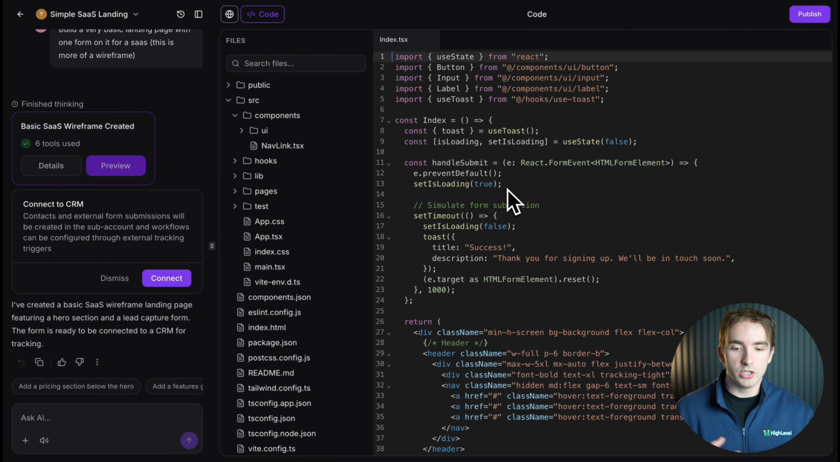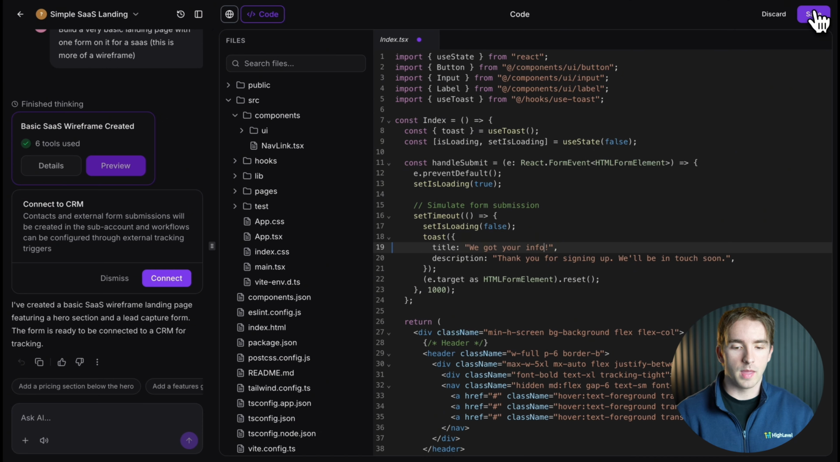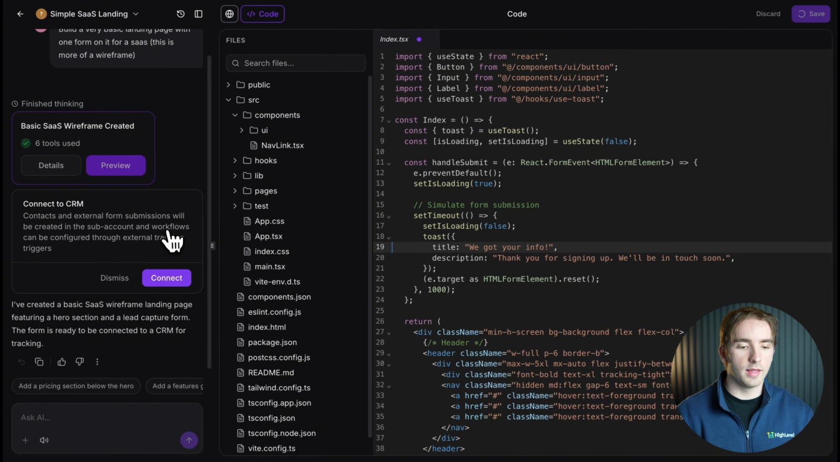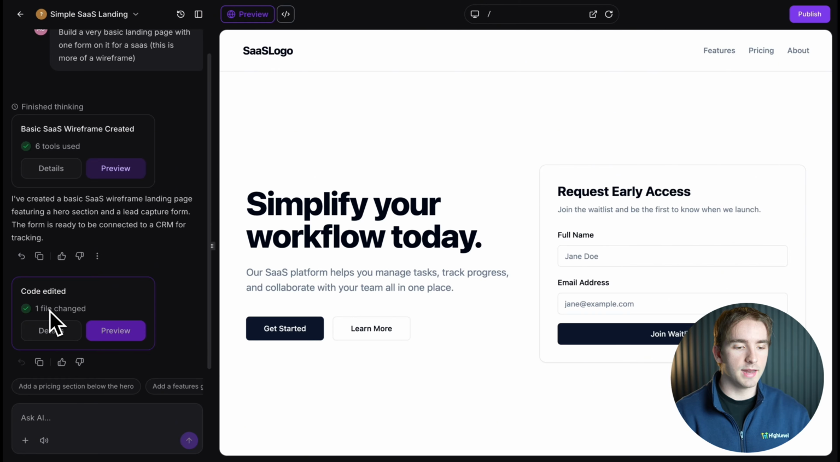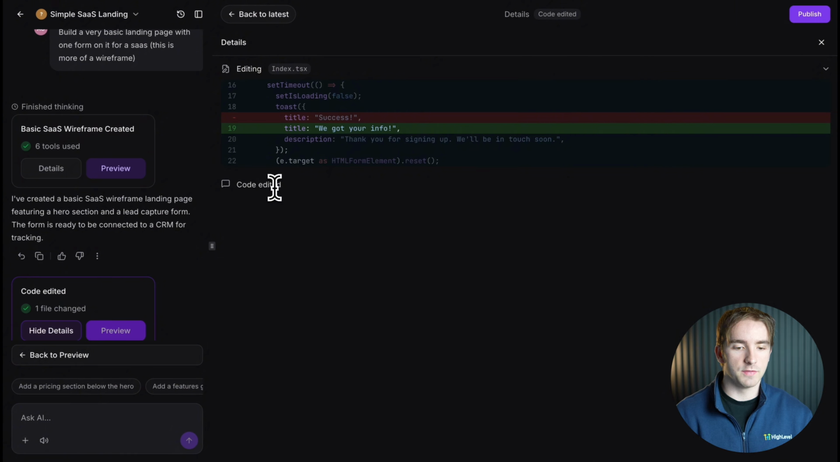So if we want to change something, for example some of the text here, like this title whenever someone submits a form, we can change this right here in the code instead of sending it all through the vibe coder in order to use credits and AI to make changes. So if we want to change this title from success to we got your info, we can just change it right here. And when we do that, we can go ahead and save this, and then this will immediately update on the left-hand side inside of the chat window. Once it goes through, you'll see the code has been edited. You can click the details to see exactly what was edited specifically right here.